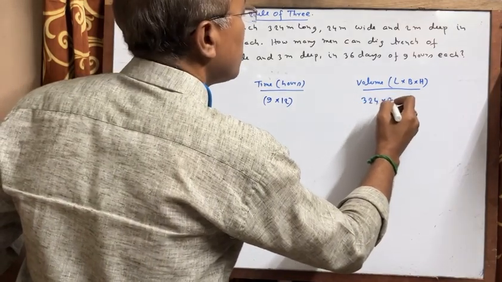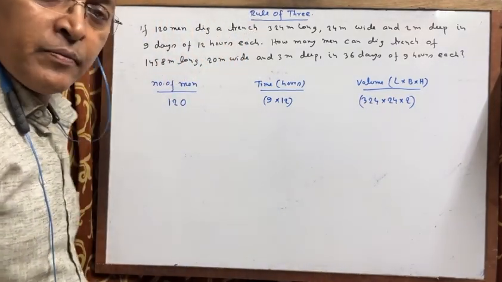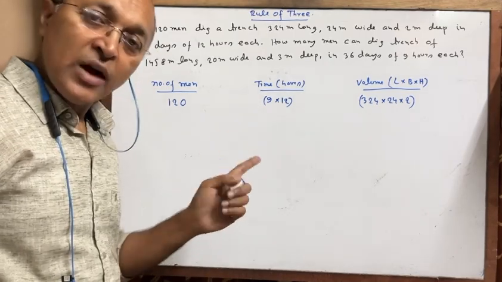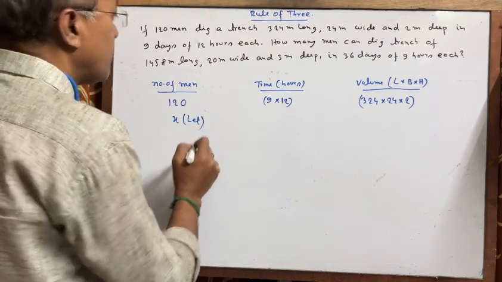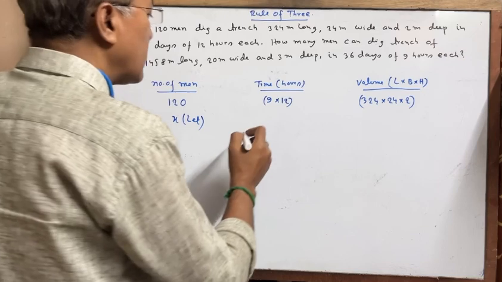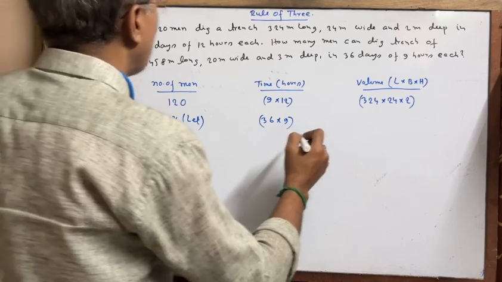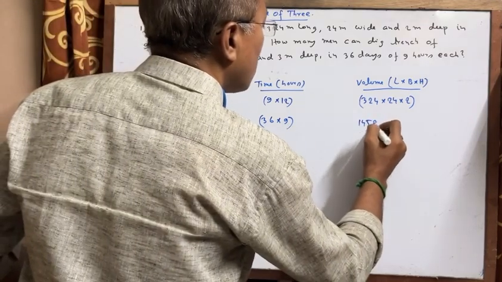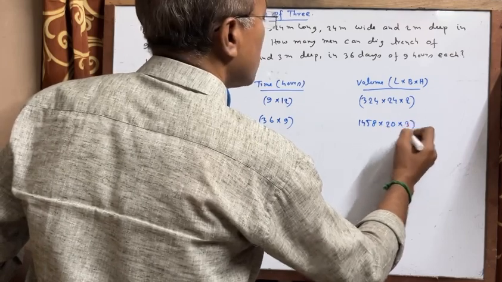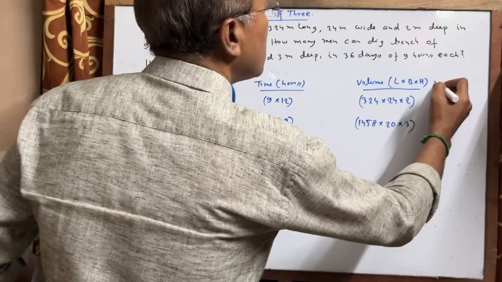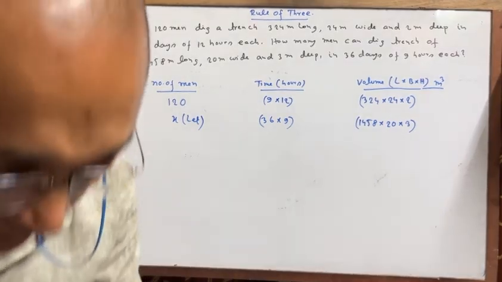324 into 24 into 2. Follow the question very carefully as well as the answer. Now the question is number of men, let it be x. In 36 days working 9 hours daily, it will be 36 into 9, and volume will be 1458 into 20 into 3. Volume in cubic meter, right?